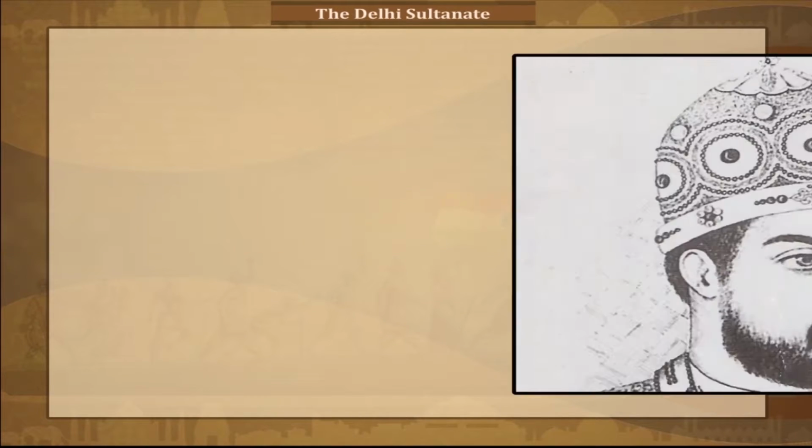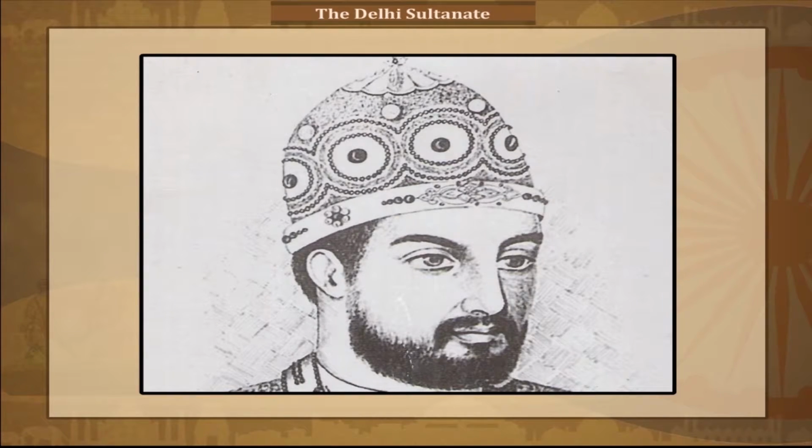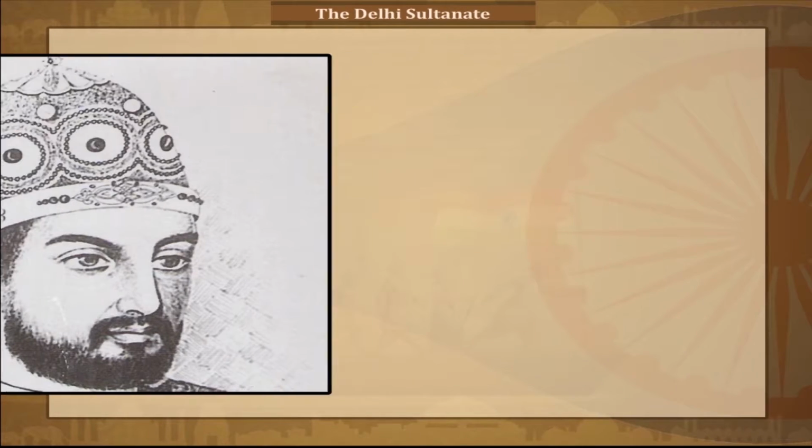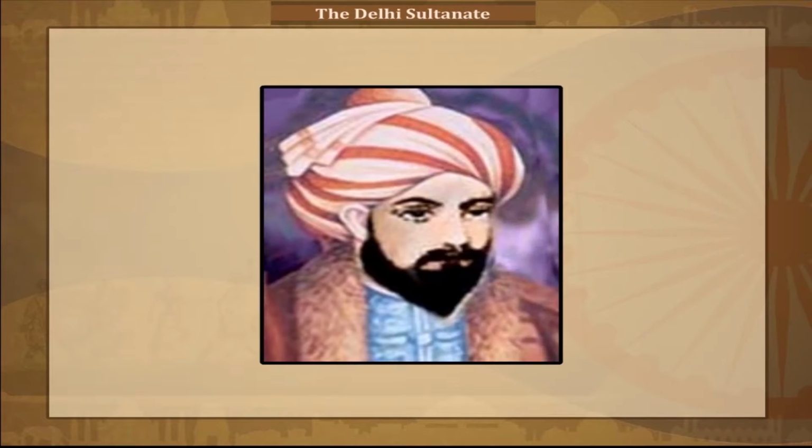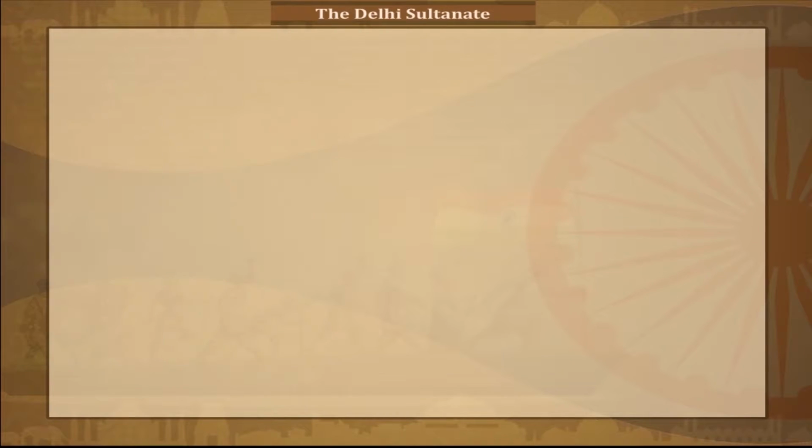Khaljis. Alauddin Khilji was the first Turkish Sultan to build an empire in India. During his reign, the boundaries of the Delhi Sultanate extended beyond the Vindhyas into the Deccan. Tughlaqs. Muhammad bin Tughlaq laid stress on merit and raised many people of humble origin to high positions. This offended many of the nobles and they refused to cooperate with him.